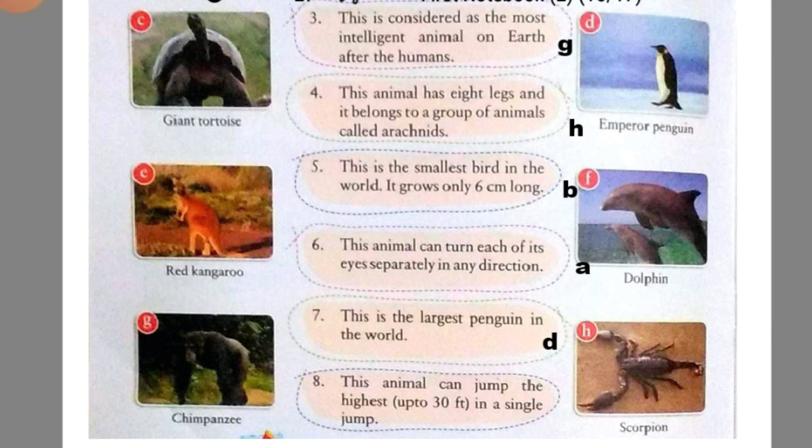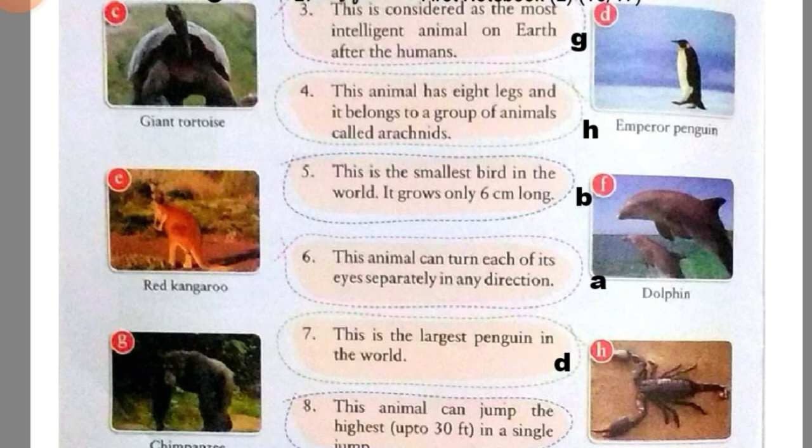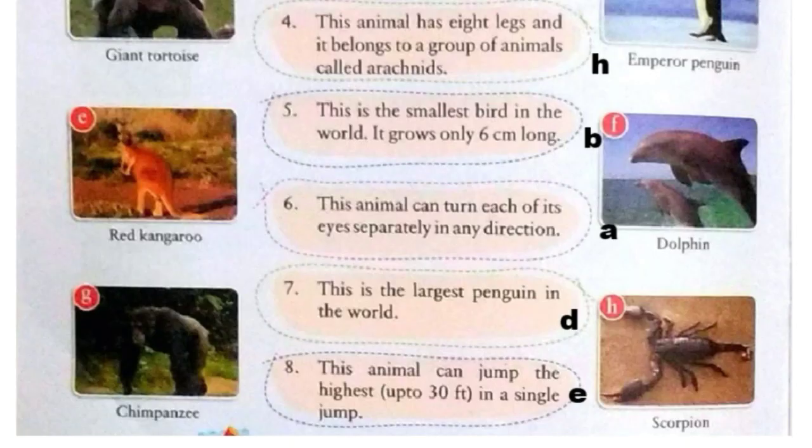Now we'll move to our last question, that is question number 8. This animal can jump the highest, that is up to 30 feet in a single jump. It is red kangaroo. So in front of 8 we will write option E. So like this we have completed our exercise number 12. Now the rest of the exercises we'll do in our next video.